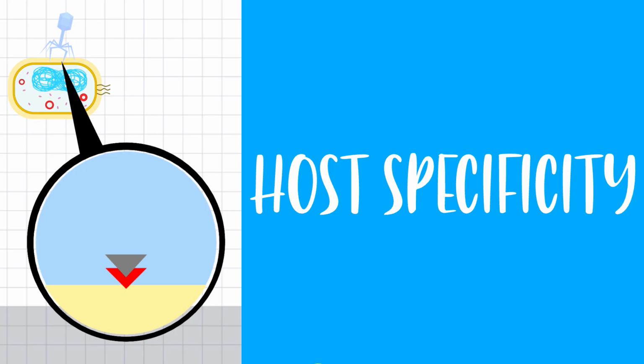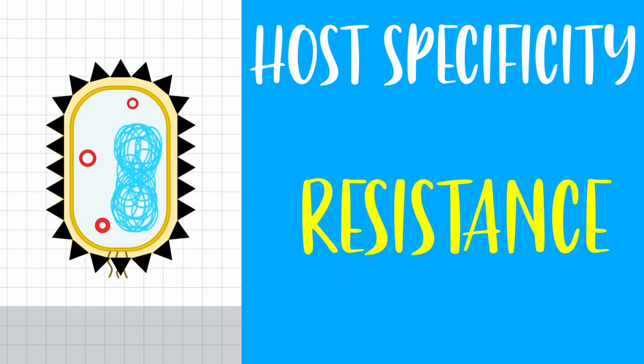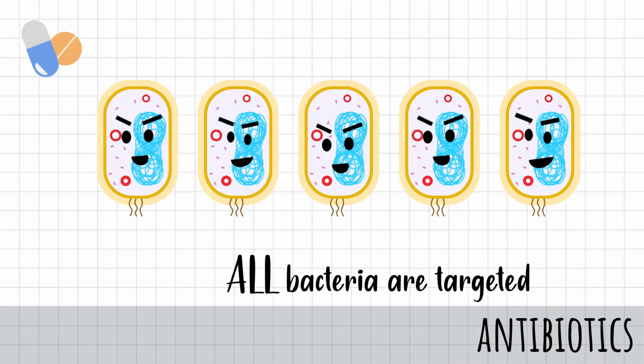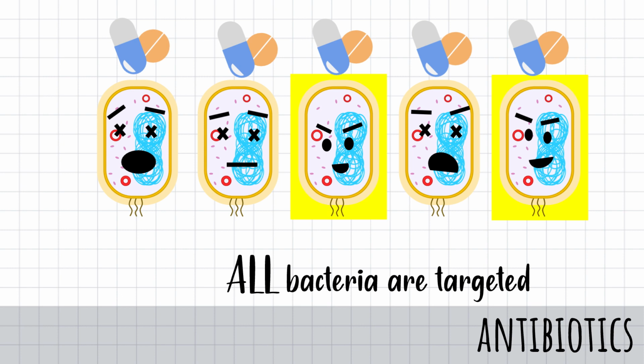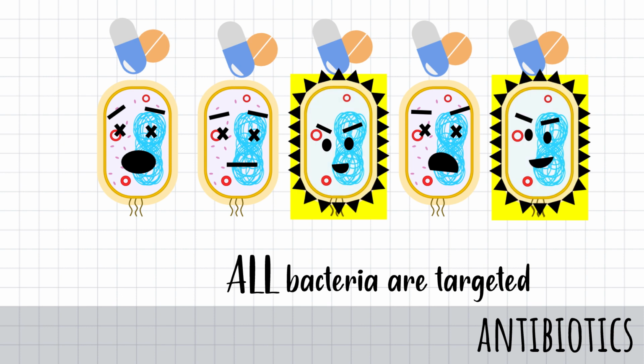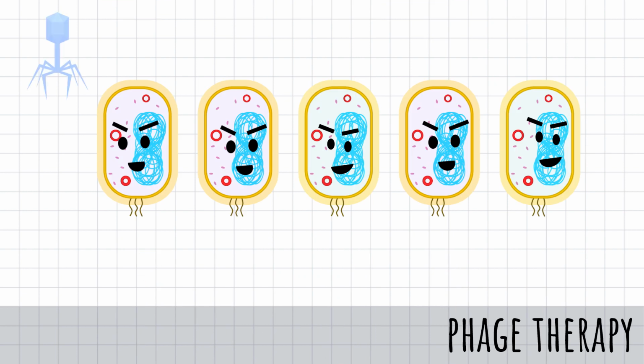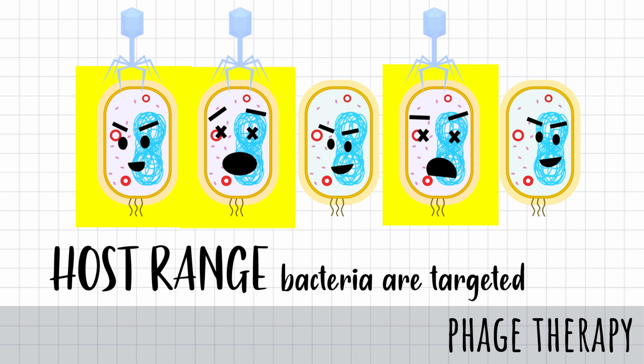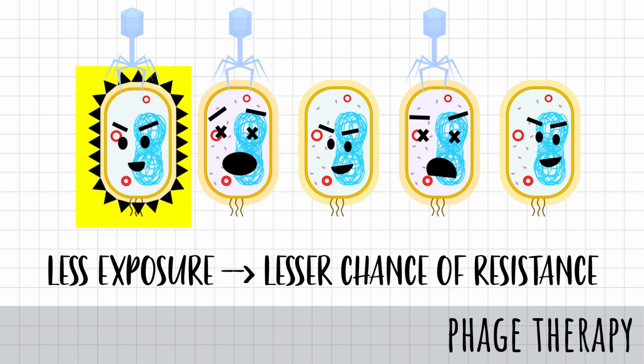This leads to the next idea of resistance. With antibiotics, all bacteria are targeted. The bacteria that survive the antibiotics will become resistant to future antibiotic treatments. But since phages only infect the bacteria within their host range, less bacteria are exposed, and therefore less bacteria will become resistant, making phage therapy a much better alternative.